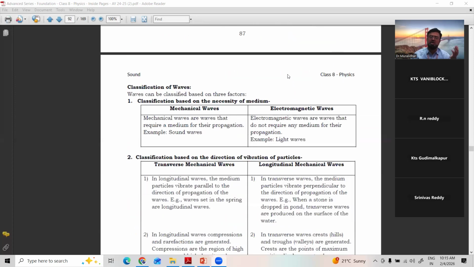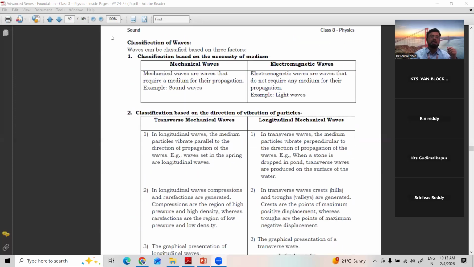Okay. All these in detail you will come across when you go to higher classes. Now, a very important point is about the waves. There are many types of waves. Basically, mechanical waves and electromagnetic waves. This is the basic classification. In that, again, you come across transverse mechanical waves and longitudinal mechanical waves. They are mechanical. Then one more is stationary waves and progressive waves. Electromagnetic waves are a different category, which can travel even through vacuum.